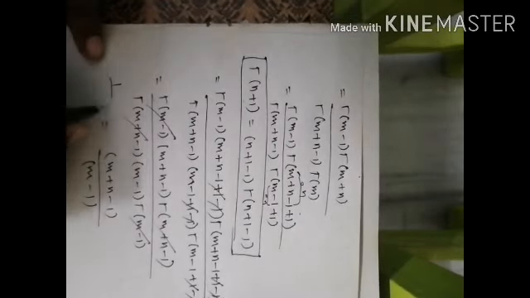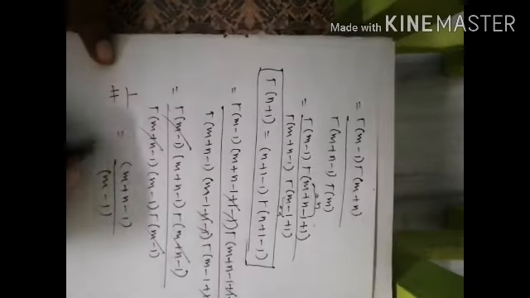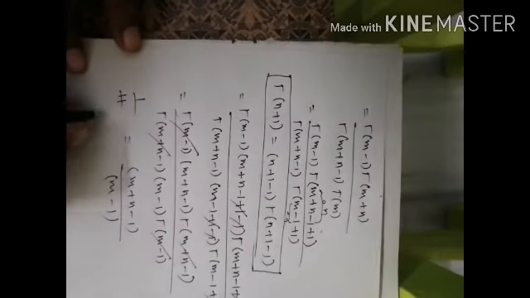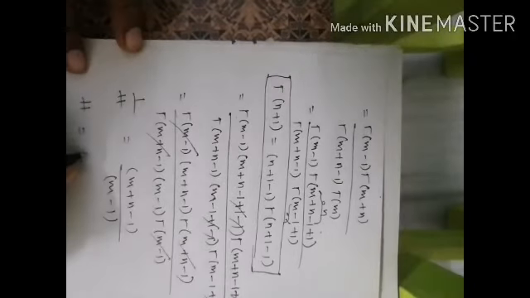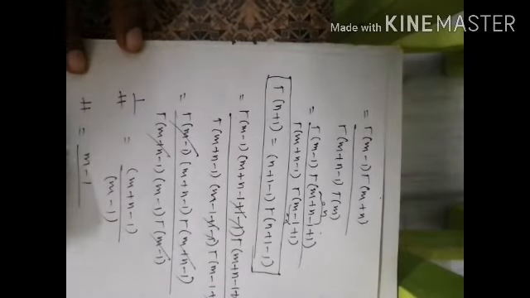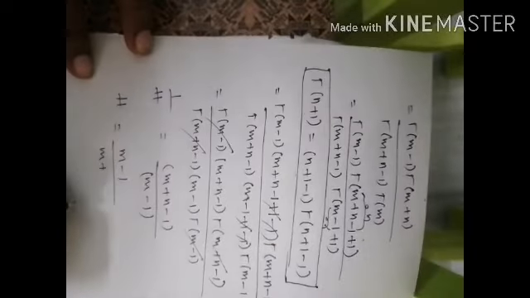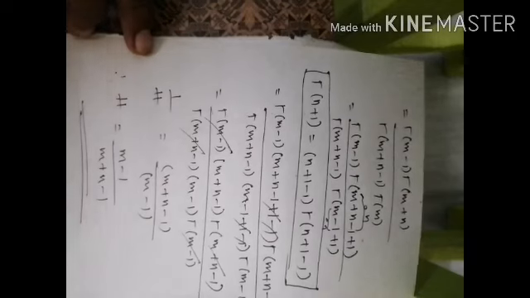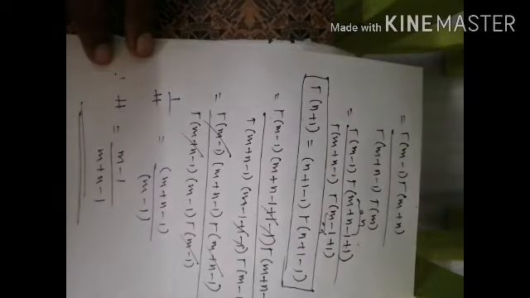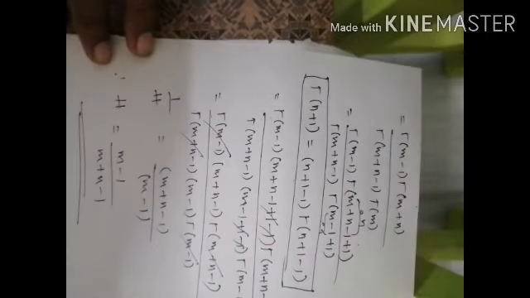So this is the reciprocal of the harmonic mean, that means 1 by H. So H equals the reciprocal, m minus 1 by m plus n minus 1. So this is therefore the harmonic mean of the beta distribution of the first kind.